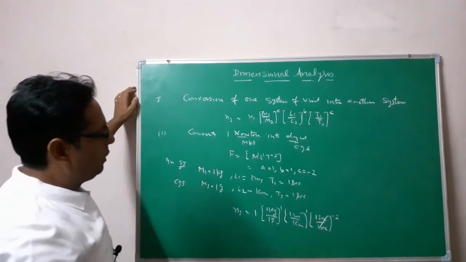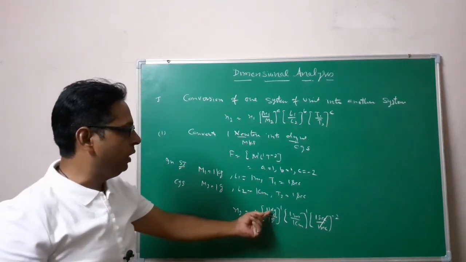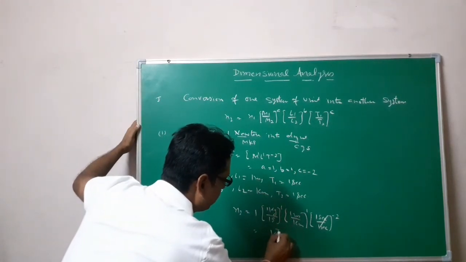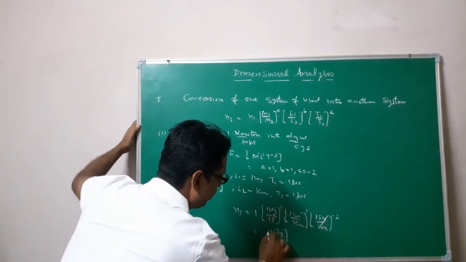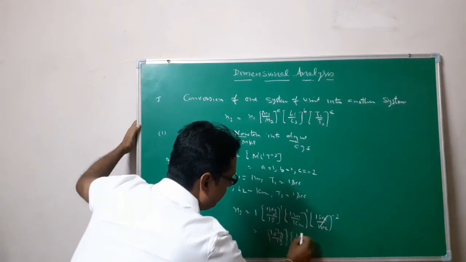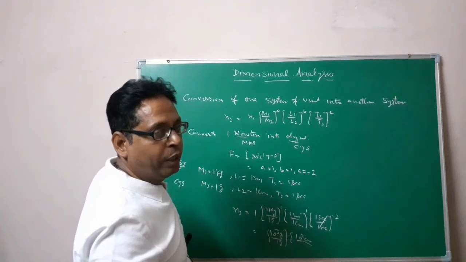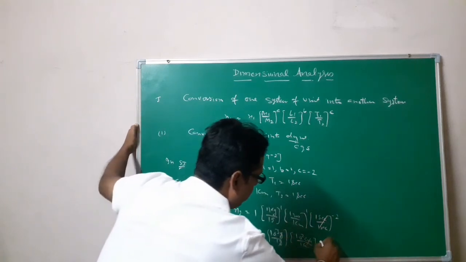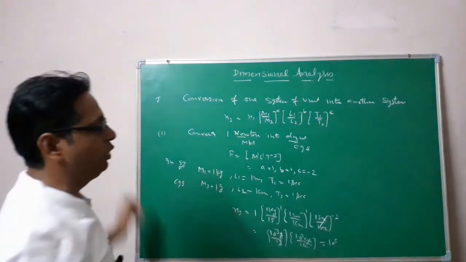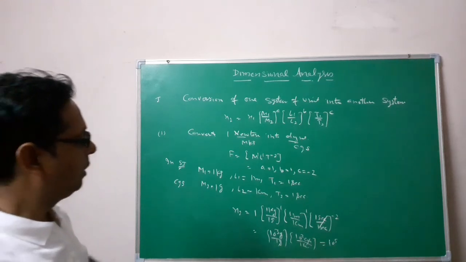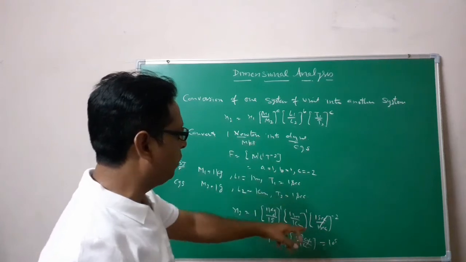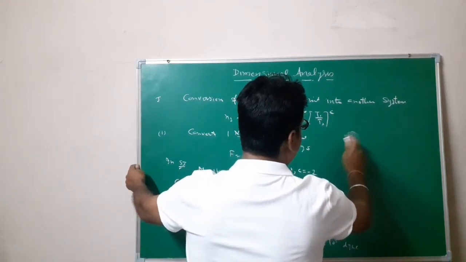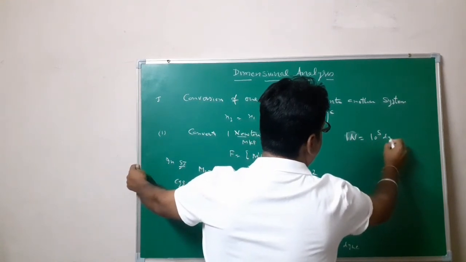The time term will be cancelled out. Since we are converting SI into the CGS system, we are splitting a bigger unit into smaller ones. So 1 kilogram is 10^3 gram, and 1 meter equal to 100 centimeter, which is 10^2 centimeter. The centimeter and gram will be cancelled out, so this is 10^5, which is nothing but dyne. So 1 Newton is equal to 10^5 dyne.